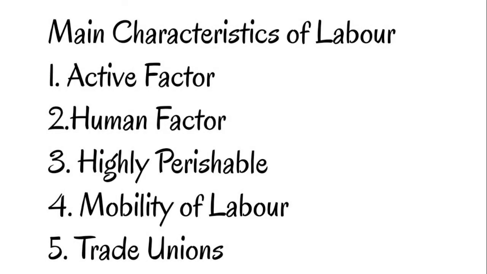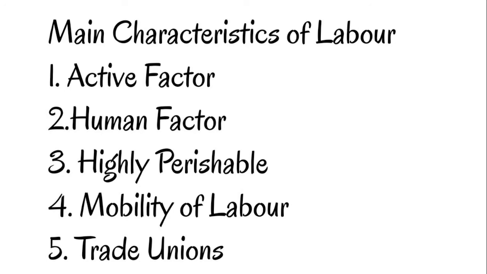Now we will discuss the main characteristics of labor. Labor is regarded as the most crucial factor in its own way. Number 1, labor is an active factor, whereas other factors of production like land and capital are passive factors. They are passive because labor is required to operate them. Land and capital can be used only when labor is employed on them. So labor is an active factor. Number 2, human factor. Labor is considered a human factor, therefore many human and psychological considerations such as moral, ethical, motivation, devotion, laziness, etc. play an important part while dealing with labor.